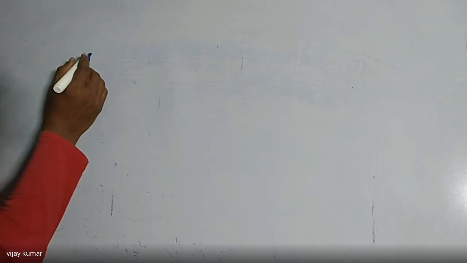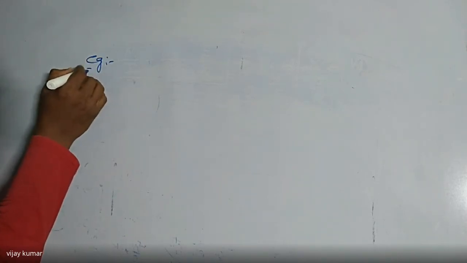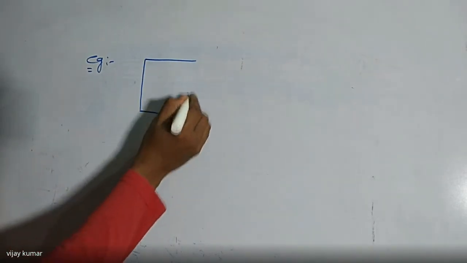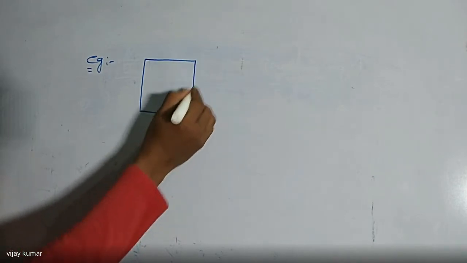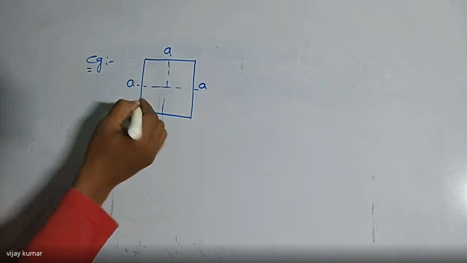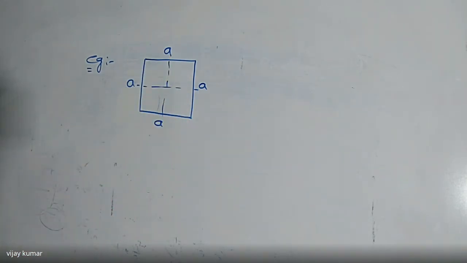So this is the first example problem. Don't write any theory parts about the problem; I will give the explanation when I am solving the problem. Here a square beam is given. This is a square beam which has all sides equal, given as A. And these are the two axes, X and Y axis. So this is the axis of the square beam, which is a horizontal line.